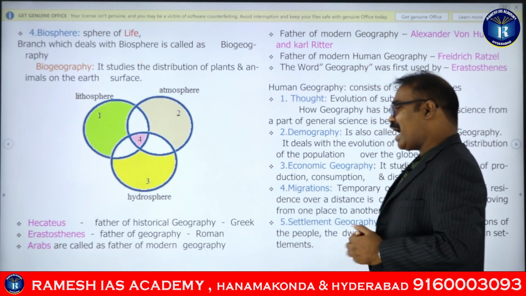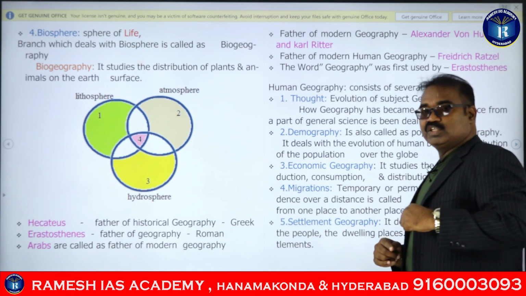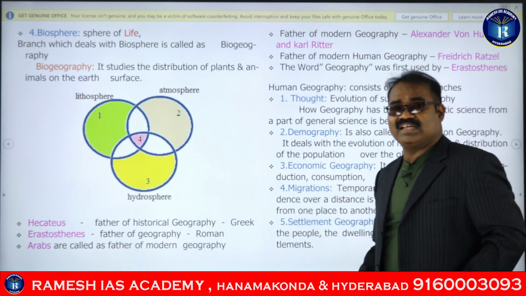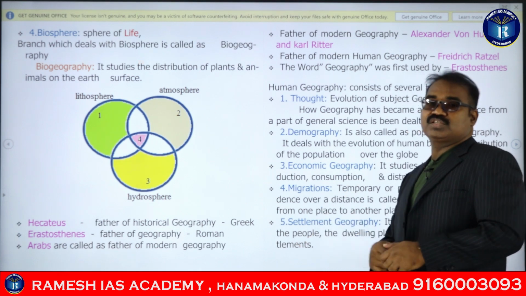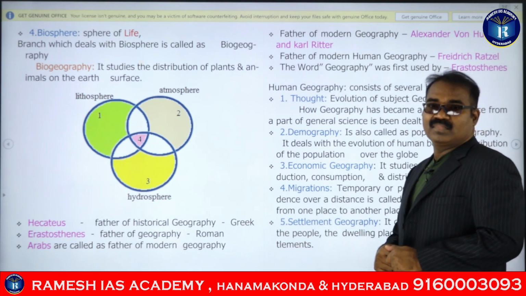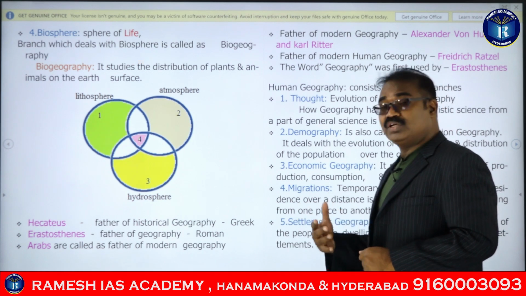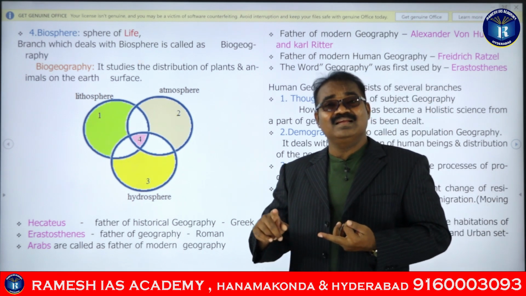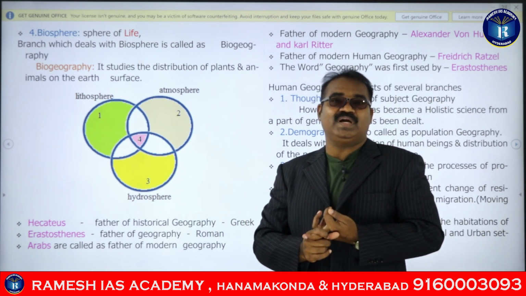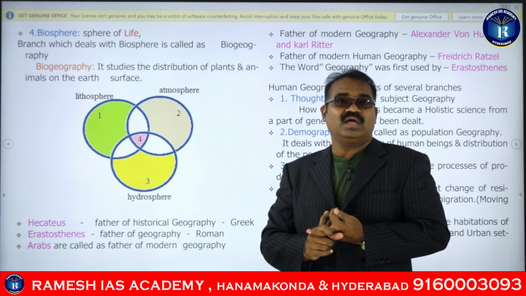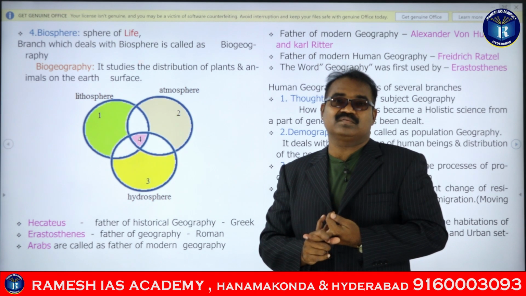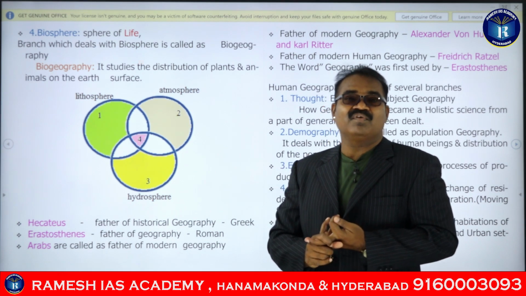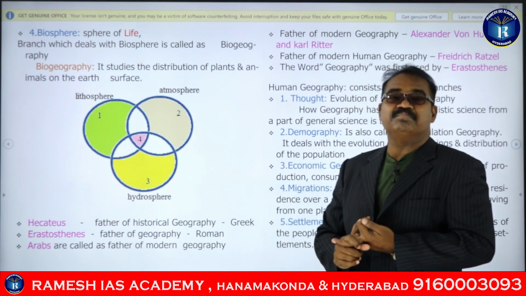See, whenever we talk about geography or any of the sciences, we will be trying to tell who the initiators of those sciences are. If you look at the initiation, in the ancient texts of India they have told something about the earth and its atmosphere, and those were written some 5000 to 6000 BC, guys.